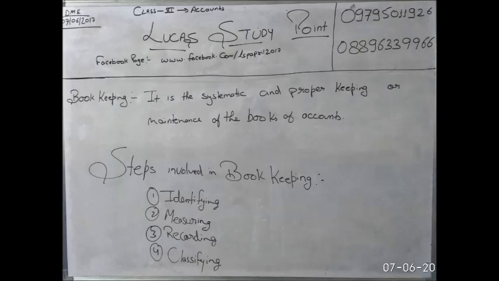Bookkeeping is the proper and systematic keeping or maintenance of the books of account. Bookkeeping is only related to the maintenance of accounts, meaning it will identify whether the transaction is financial or non-financial. Only financial transactions are recorded. So it identifies the financial transactions, records them and maintains them in a book. For example, it will maintain journal, ledger, cash book and other subsidiary books, but it will not disclose or interpret any type of the result of the business.